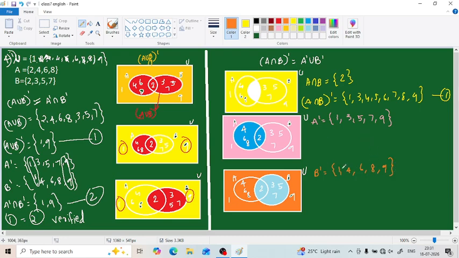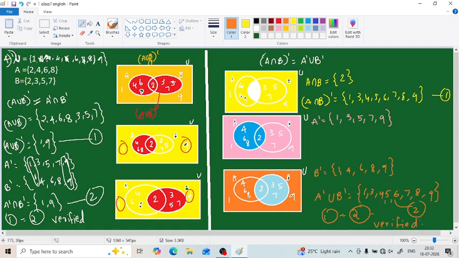This is our B complement, and what we need is A complement union B complement. So we have to mark all the elements that are present in either A complement or in B complement. So 1, then 3, 4, 5, 6, 7, 8 and 9. This forms the union of A complement and B complement. So this is 2. By looking at both 1 and 2, we can understand that both are equal. So verified.